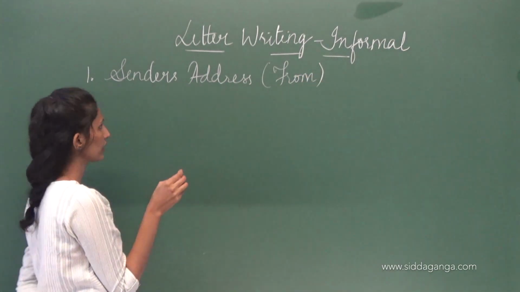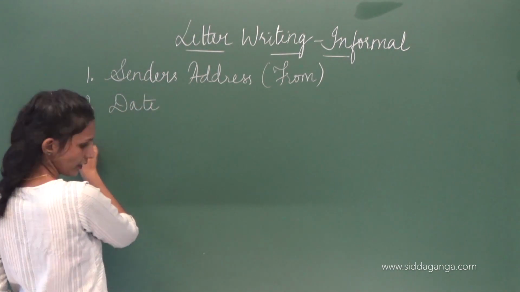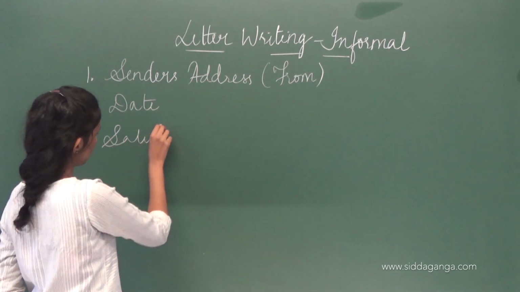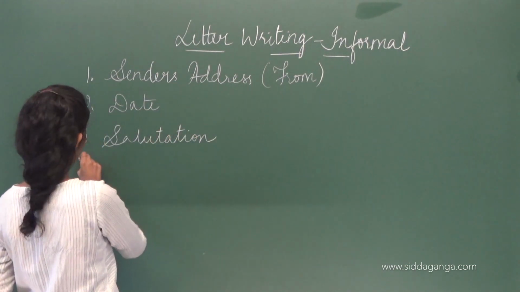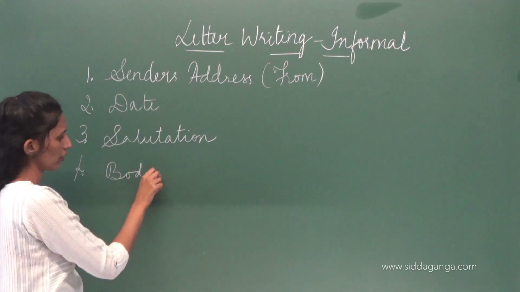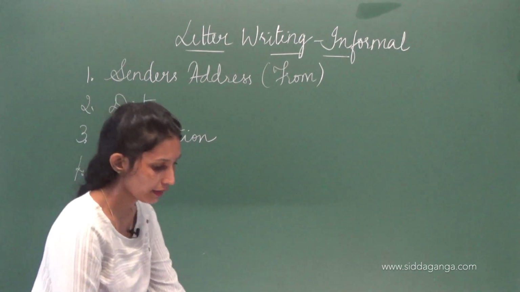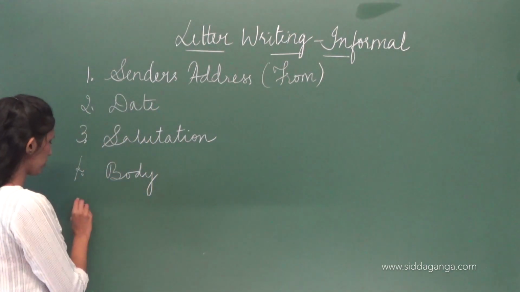The next one is date. The third one is salutation. Then comes the body of the letter. Once the body of the letter is done, you do a complementary close.